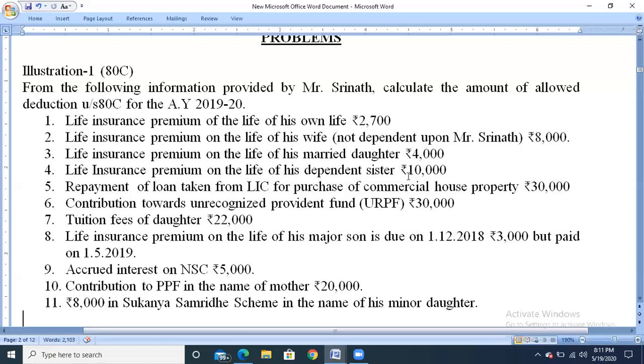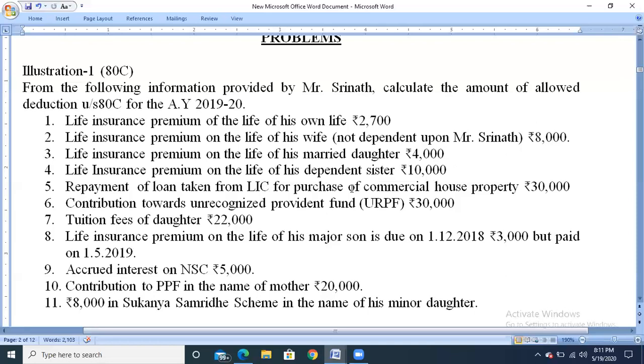Next, life insurance premium on the life of his dependent sister. So they have clearly mentioned that she is a dependent sister. So sister will not be included in the family members. So this amount cannot be claimed as deduction under section 80C. So ignore it. Next, fifth one, repayment of loan taken from LIC for purchase of commercial house property.